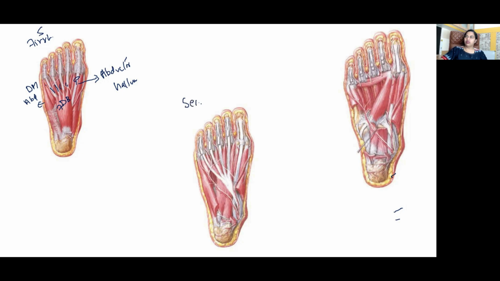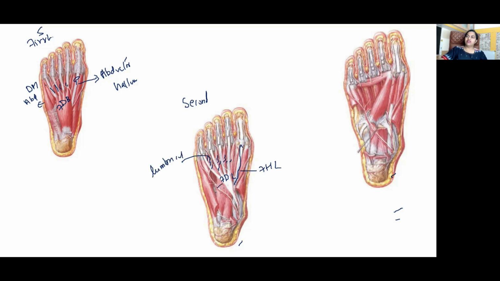In the second layer of the sole, what are the muscles and tendons you get to see? The tendon for the great toe, flexor hallucis longus. The tendon for the rest of the digits, flexor digitorum longus. The muscle originating from the sides of the tendon of flexor digitorum longus, that will be the lumbricals.